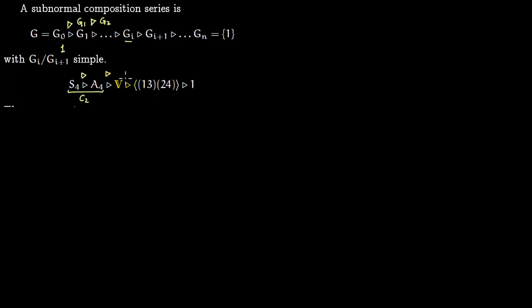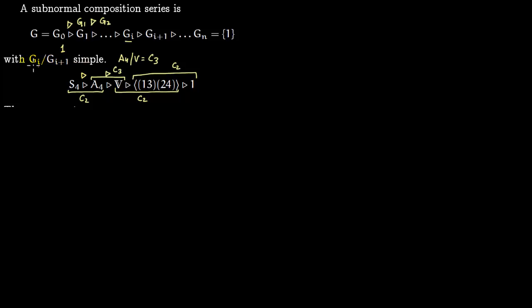Now A4 over Klein 4 is C3, a cyclic group of order 3. Then V over this is C2, cyclic group of order 2. And this over this, you have again cyclic group of order 2. So notice that C2 is simple, C3 is simple, C2 is simple, C2 is simple, precisely because 2 and 3 are just primes. So they are cyclic groups of prime order, so they do not have any non-trivial subgroups.